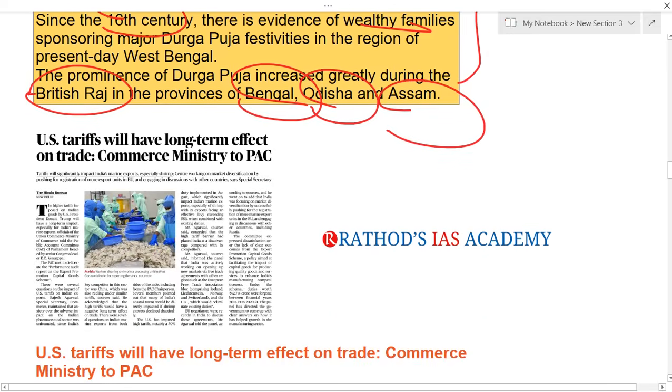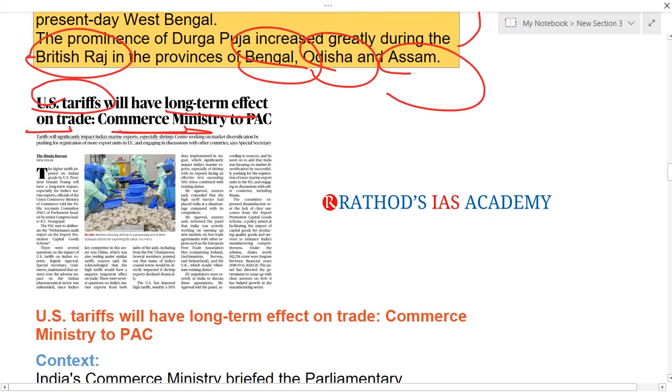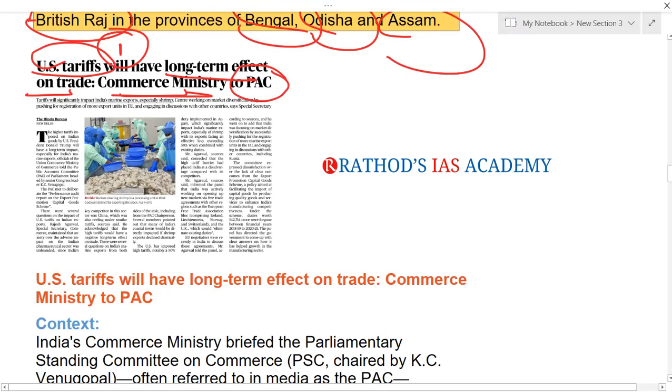Now let us see the next article. The title says: US tariffs will have long-term effect on trade, says Commerce Ministry to PAC. This article is very important, and the keywords are, first, US tariffs on Indian goods, and second, the PAC, that is Parliamentary Standing Committees.